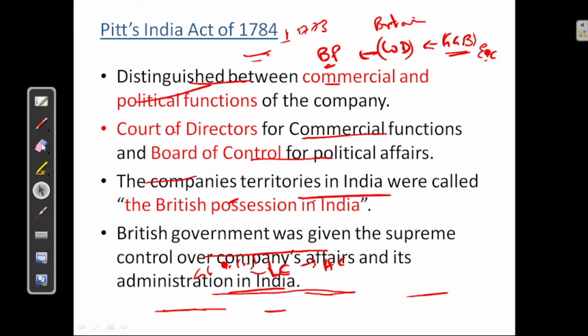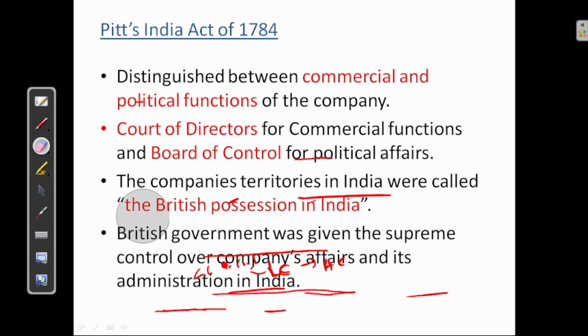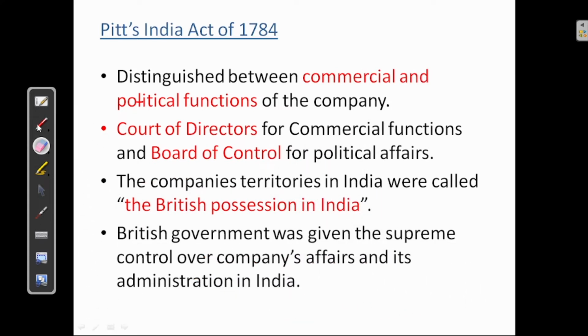Next, we'll see Pitt's India Act of 1784. See, Pitt's India Act of 1784 distinguished between commercial and political functions. Earlier, in the 1773 Regulating Act, we have seen political and administrative functions, right?